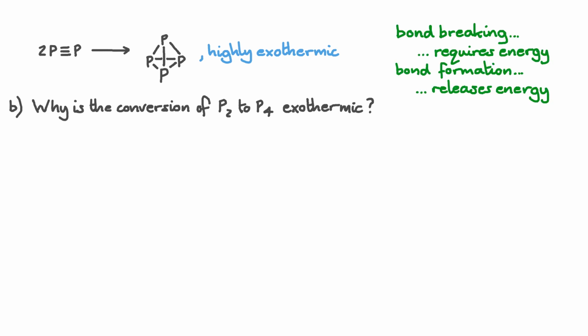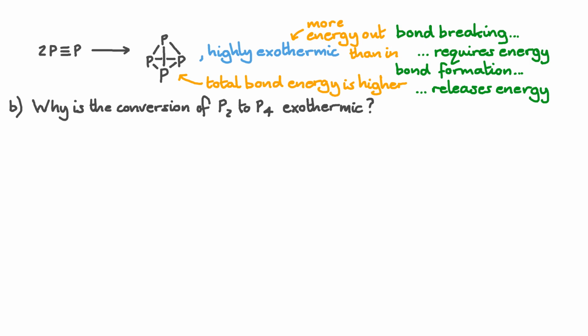When discussing energy and reactions, we need to remember that bond breaking requires energy and bond formation releases energy. An exothermic reaction releases more energy than it requires. So in this case, we definitely know that the total bond energy of our products, the P4 molecule, is greater than the total bond energy of our two P2 molecules.